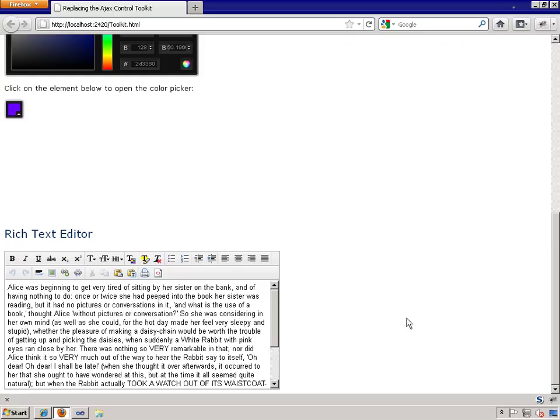Now the editor, as its webpage describes, is, quote, an open-source jQuery plugin which provides a lightweight, full-featured, cross-browser, extensible, WYSIWYG HTML editor that can be easily added into any website, end quote. Okay, well, that's a lot to live up to, and I have to tell you, the plugin delivers.